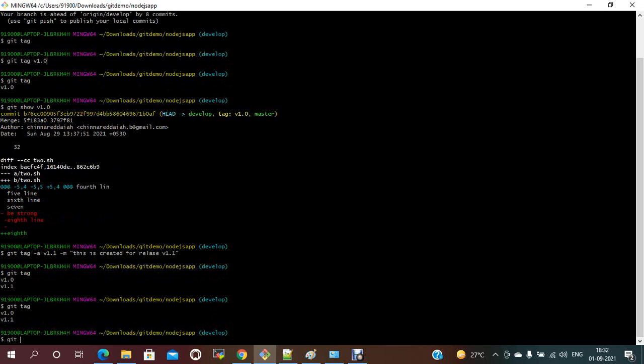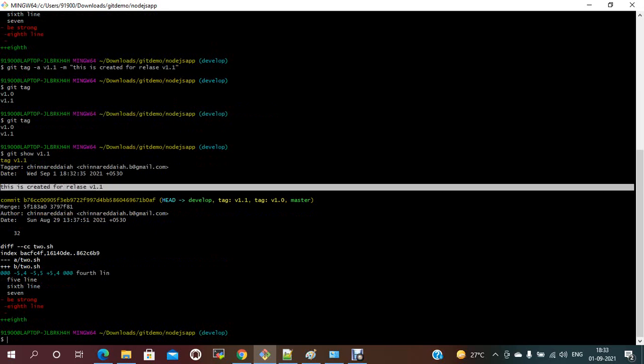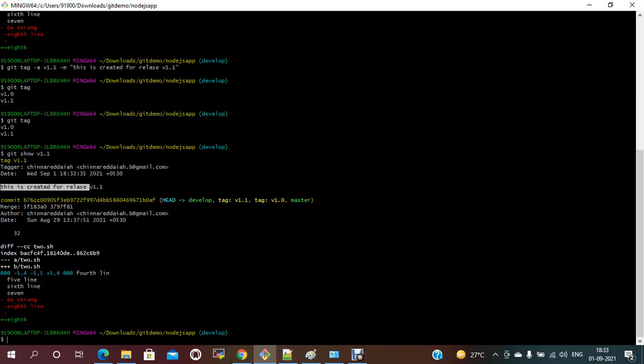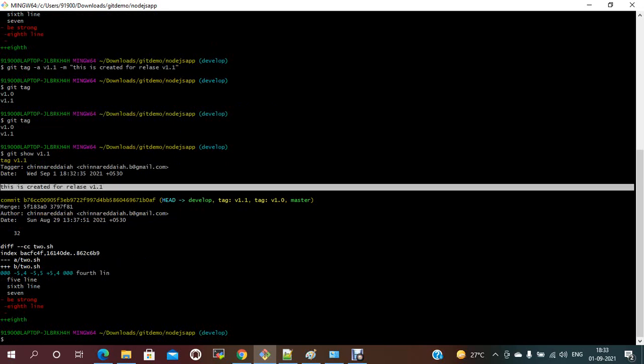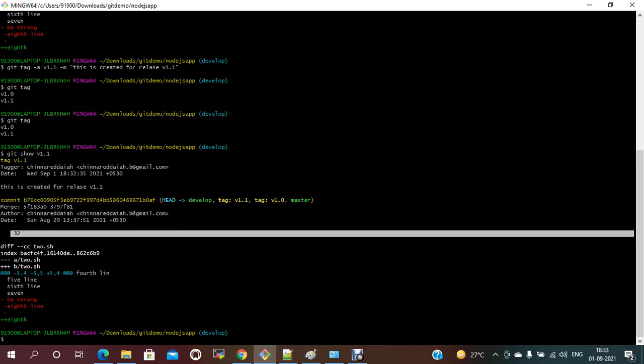Now if you run git show with the tag name, it will show you the tag. So this tag is created for release 1.1. Some commit message we are giving. Okay, this is the commit ID, which we can call the code base. Then the merge, the author and the date, everything. This is the commit message. Like this we can mention everything.